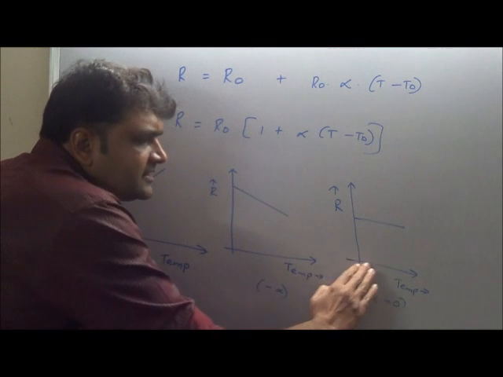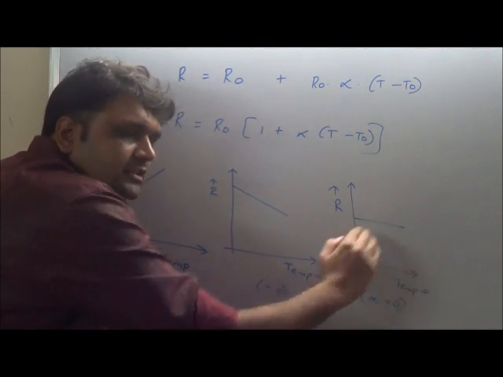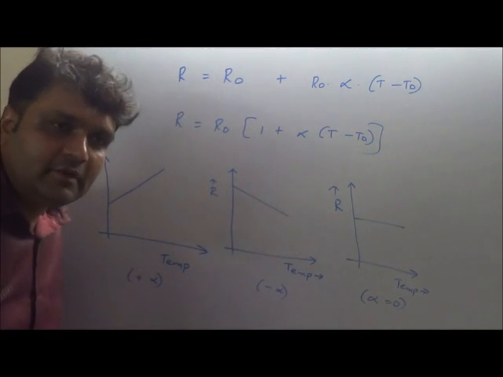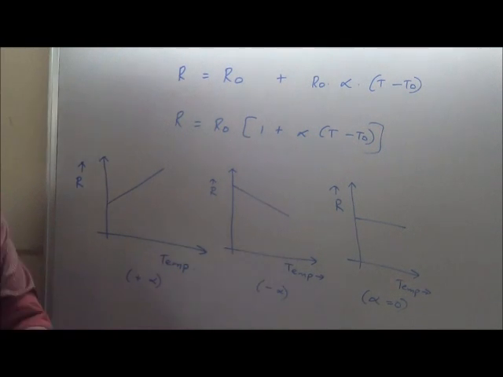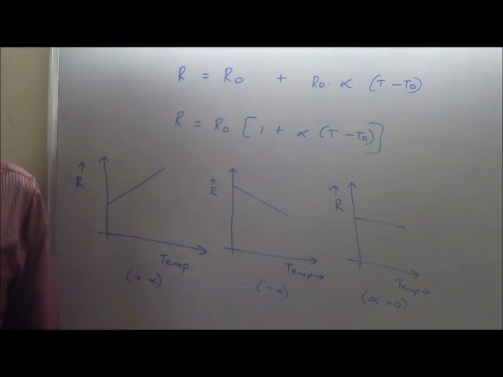For certain materials, as temperature increases or decreases, there is no change of resistance. Resistance remains the same. Example is alloys like manganese, constantan.